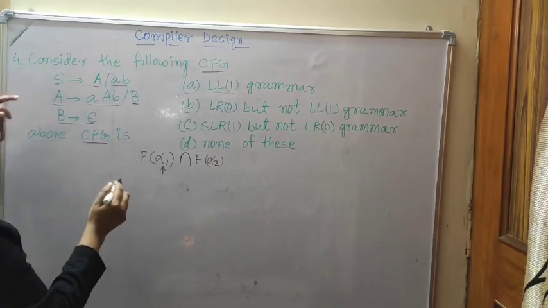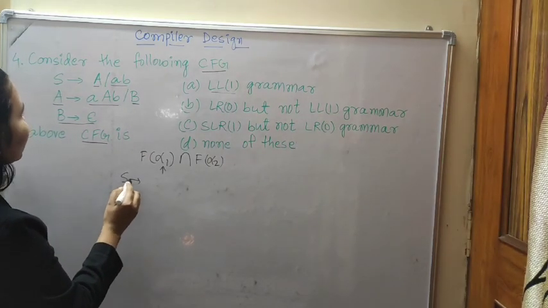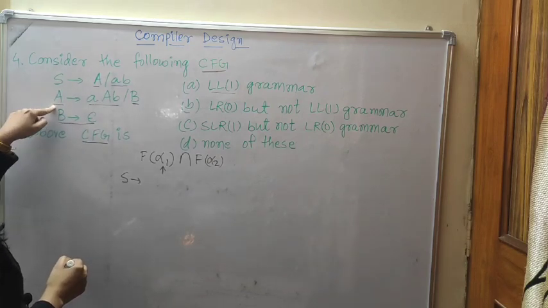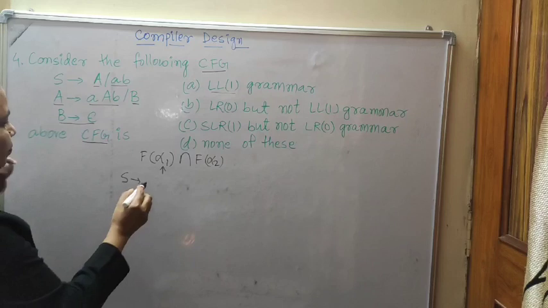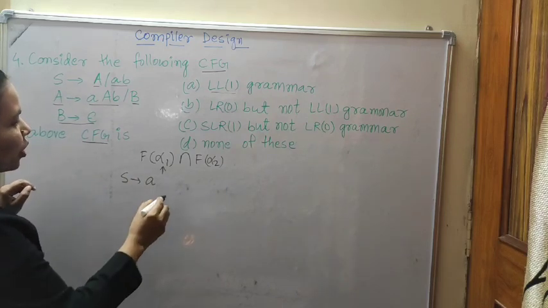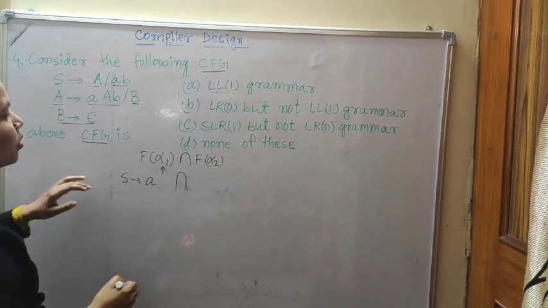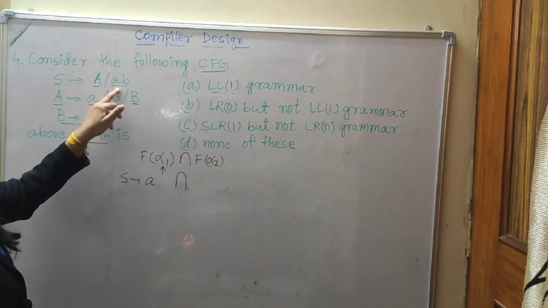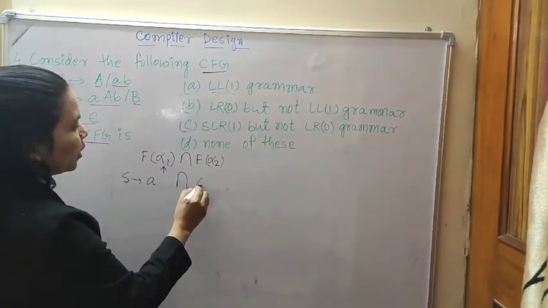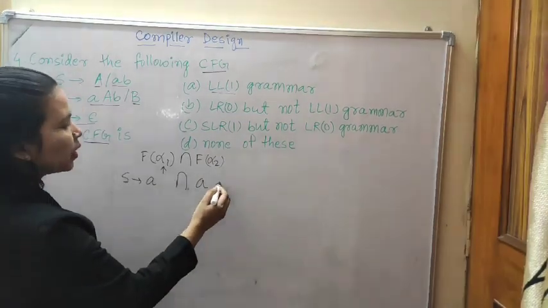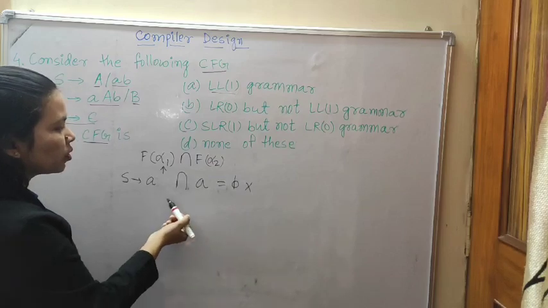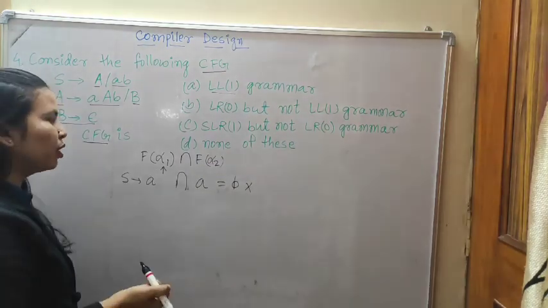Just like in S, if you check it, first of A. What is first of A given? A to a A b. Intersection first of alpha 2, alpha 2 that means a. So what is the first of a? It will be a. A intersection a equal to null? No, it is not equal to null, because a intersection a equal to a will come.